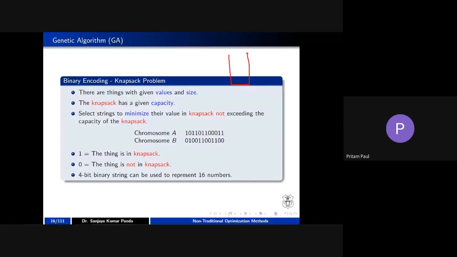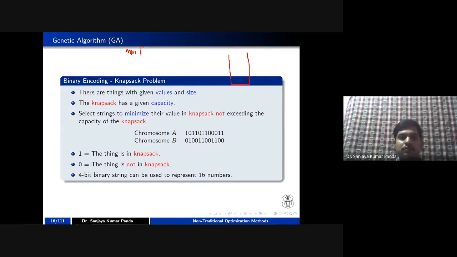Sir, in the previous slide you were telling that for the minimization problem you are taking 1 by 1 plus f of x. Why are you taking 1 by 1 plus f of x? Why not 1 by f of x? If you are going for minimization of f of x, what I told you is you can go for maximization of 1 by f of x, in order to convert a minimization problem into a maximization problem.